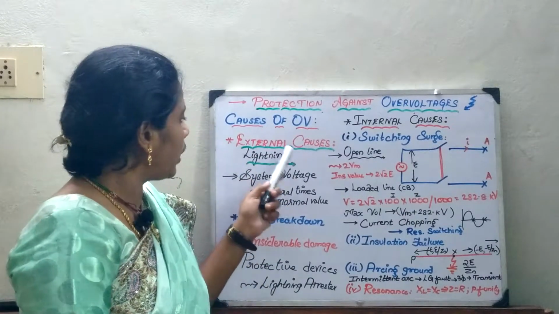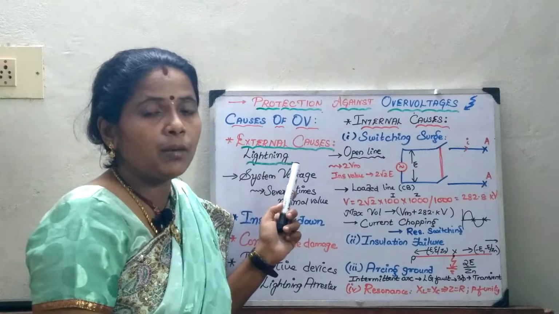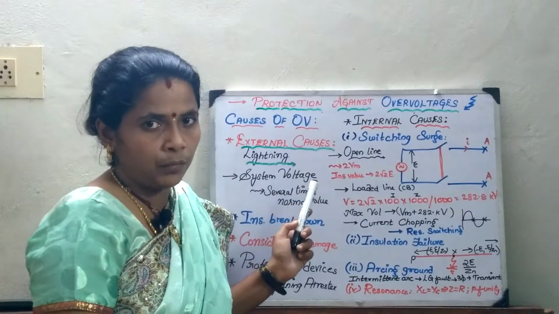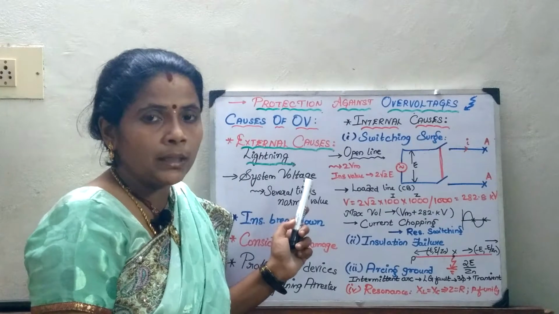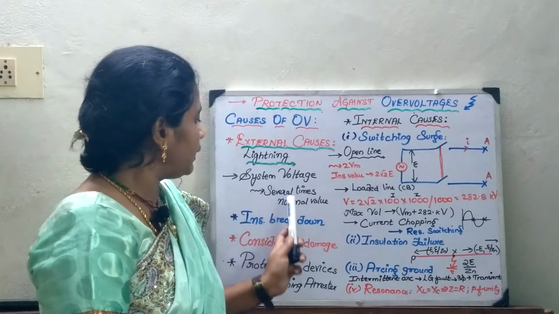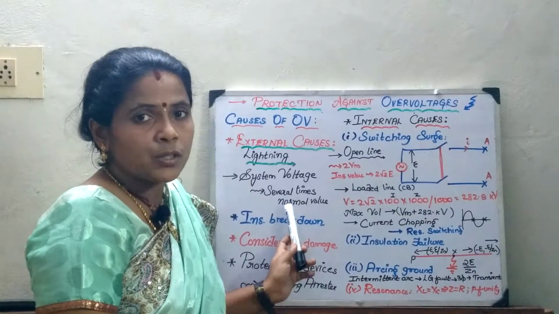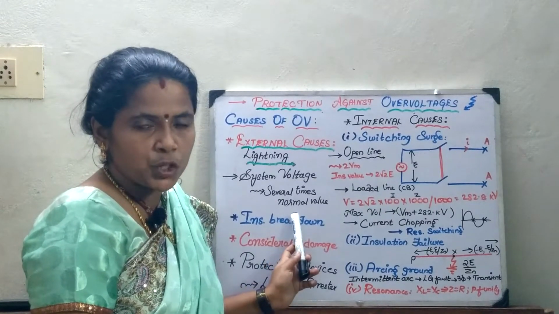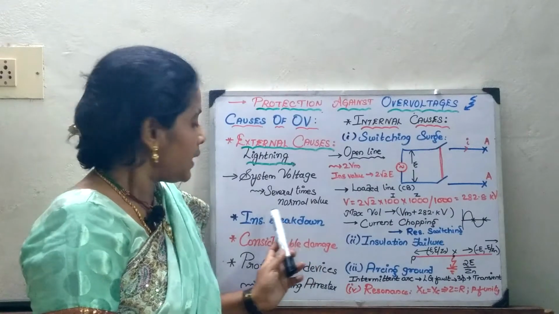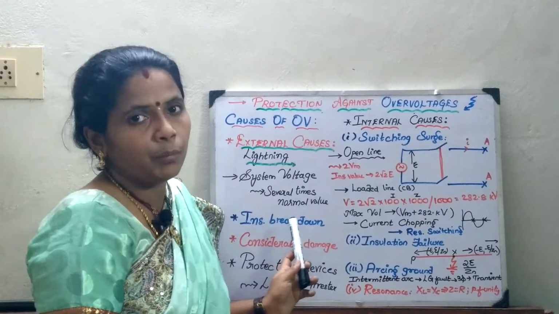Whenever I say lightning, we have seen it is a steep fronted waveform wherein the voltage rises to several times the normal value. Usually, if lightning strikes the transmission line, it leads to insulation breakdown.